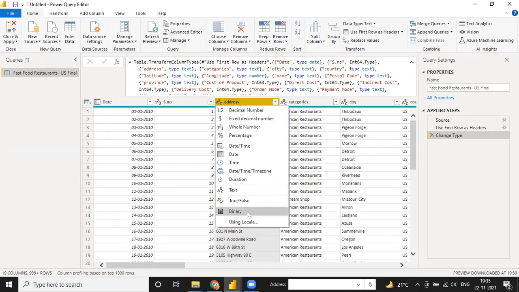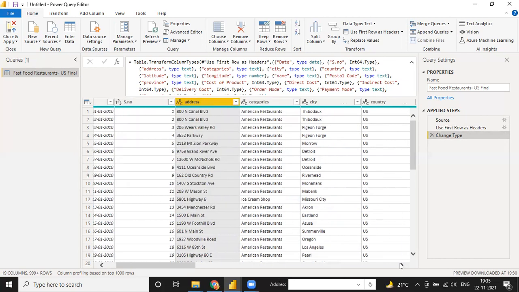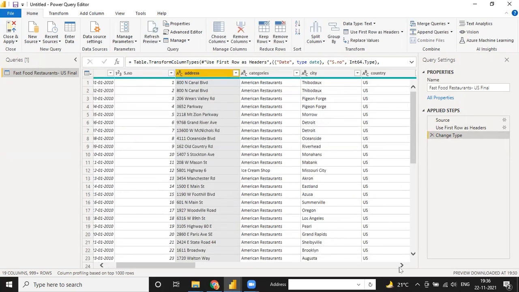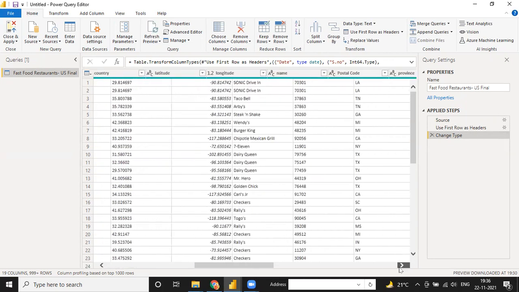So every time you select any file, either Power BI does it on your behalf, or you have to check all these columns, whether they are correct or not. If it is not correct, then you have to change it. So I need to check one by one. This is correct. This one is also correct. Everything is correct. Nothing is wrong.